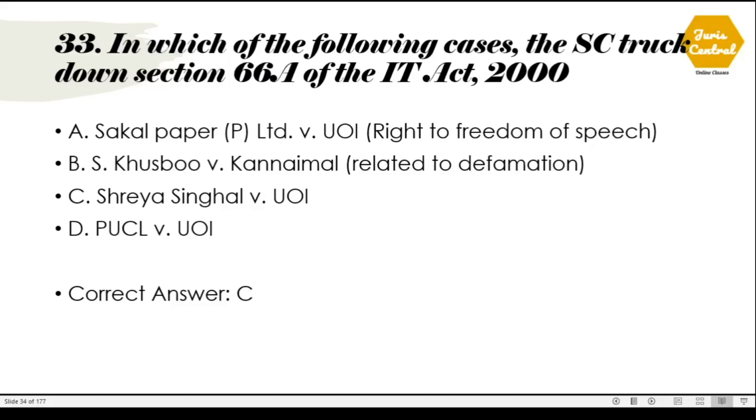33. In which of the following cases the Supreme Court struck down Section 66A of the IT Act 2000? Sorry about the typo error, kindly correct yourself: the word truck should be struck. So the correct option is option number C, Shreya Singhal versus Union of India. Circle Paper Private Limited versus Union of India deals with right to freedom of speech. S. Khushbu versus Kannammal is actually related to defamation.